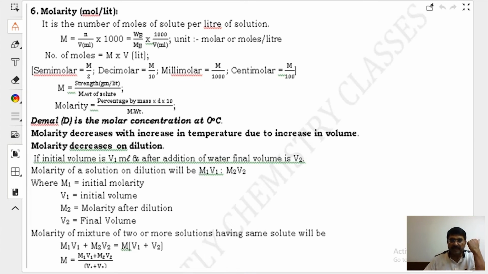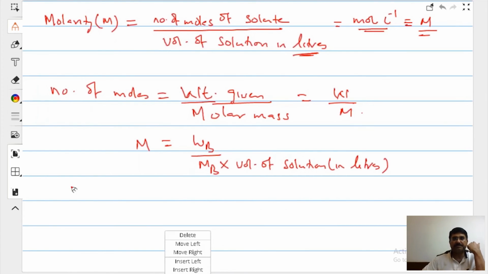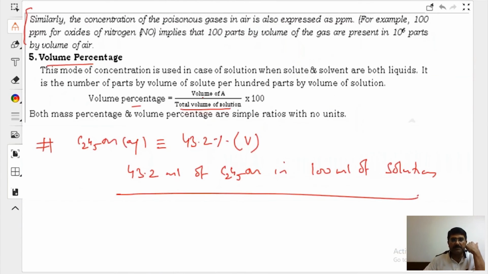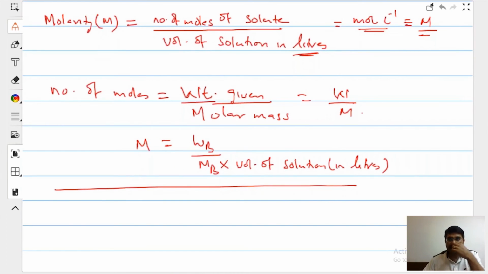Now see one more thing. Suppose I give you a 2 molar NaOH solution. What does that mean?